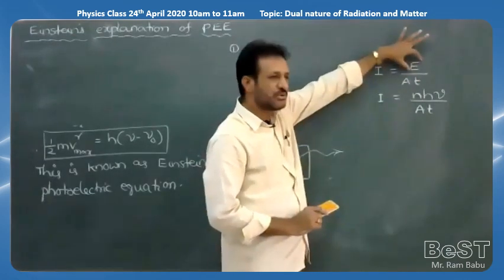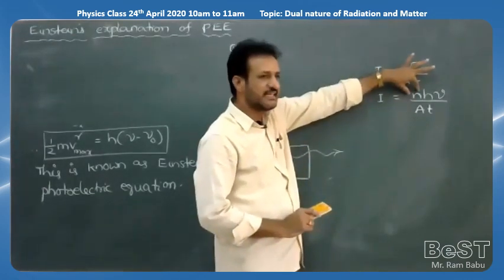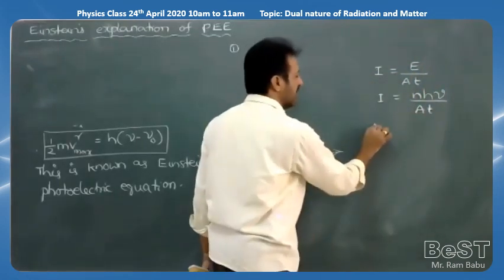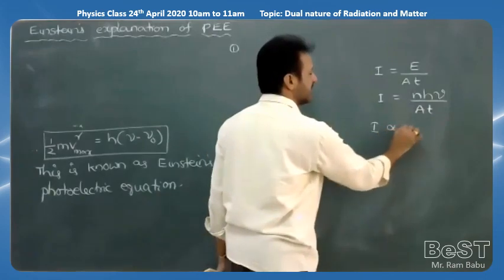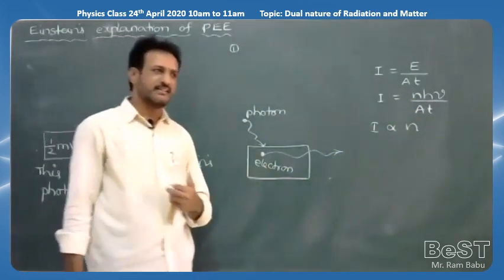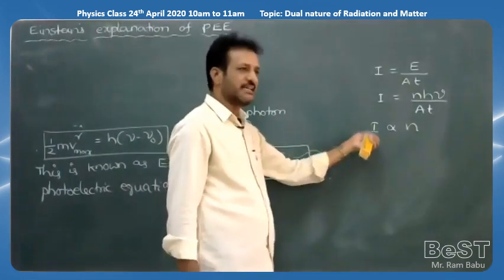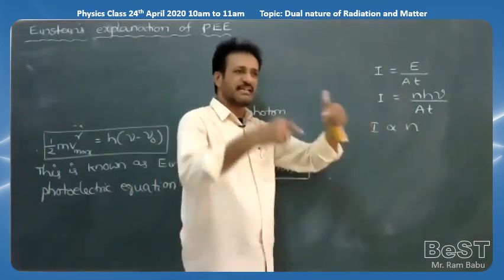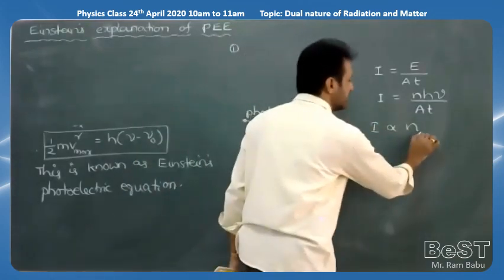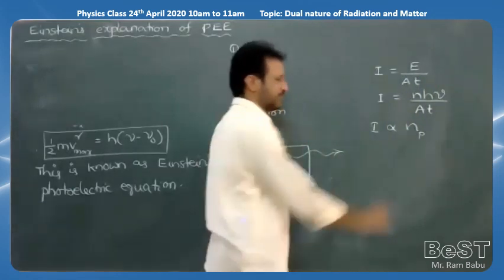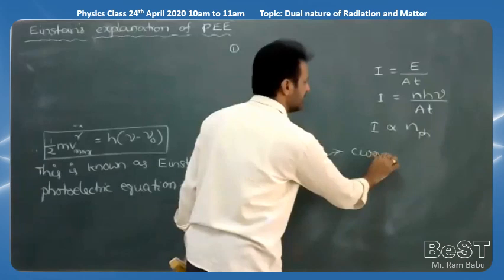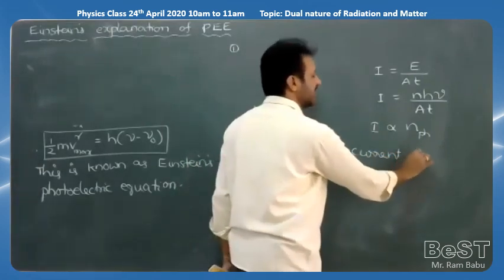But energy according to quantum theory, number of photons n into h into nu. For all the given parameters kept constant, how does the intensity of the light depend upon the number of photons? Directly proportional. More the number of photons, more the intensity of the light. Less the intensity of the light, less the number of photons. Here it is a relation between the intensity and number of photons, correct? Next, current formula if you take, current is equal to general formula charge by time.